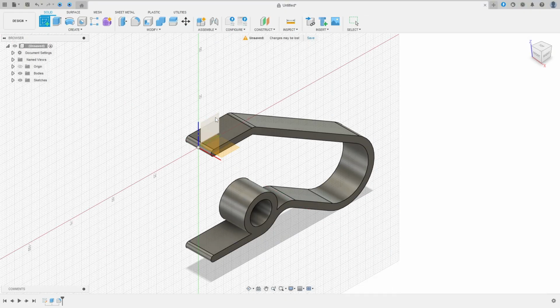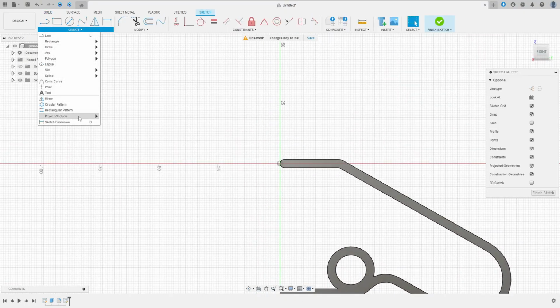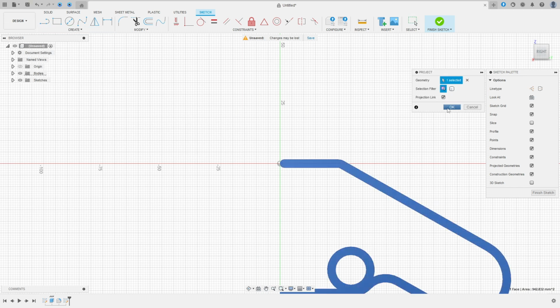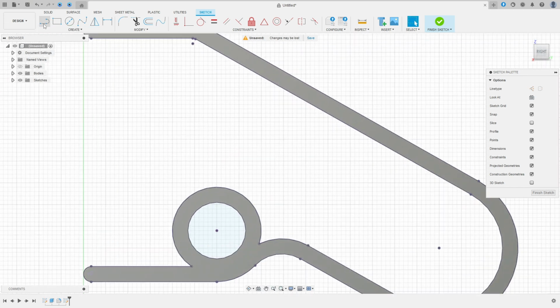So go to create a sketch, right plane, create project include, select this face, press OK. Select a line, make a line here, and make an arc here, and make an arc here. Go to constraints, tangent, make this tangent here, and make this line tangent here. Go to sketch dimension, the radius here 5 millimeters, and the radius here 5 millimeters, okay?